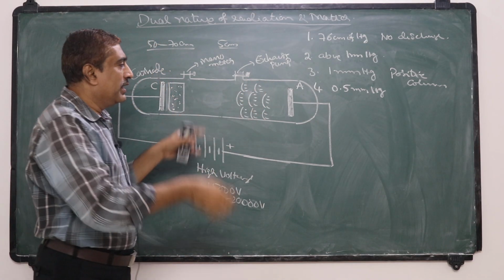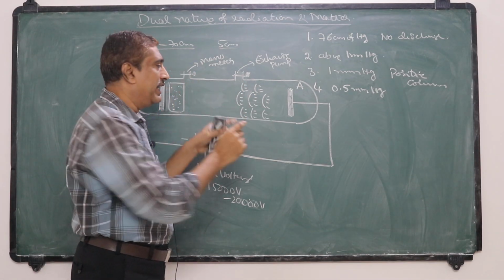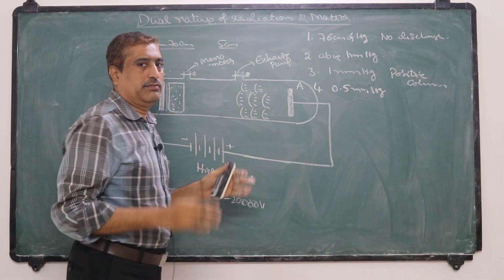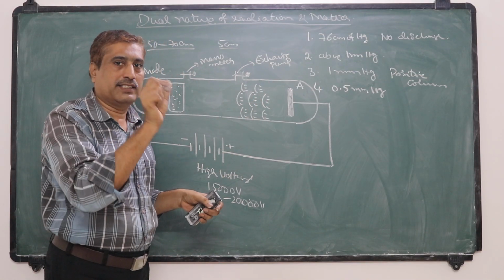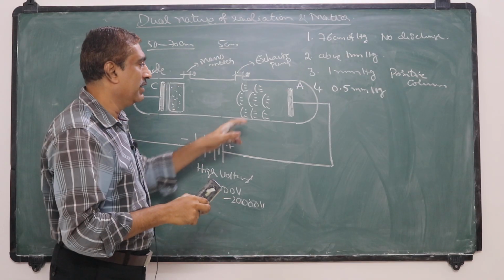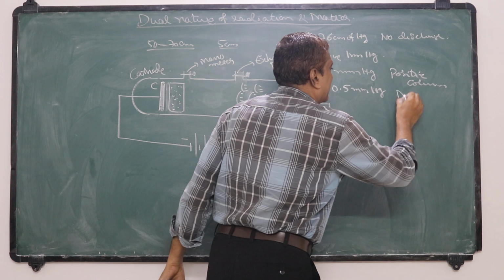That means on a dark background, patches of bright regions, bright spots are observed, and these patches are called striations.